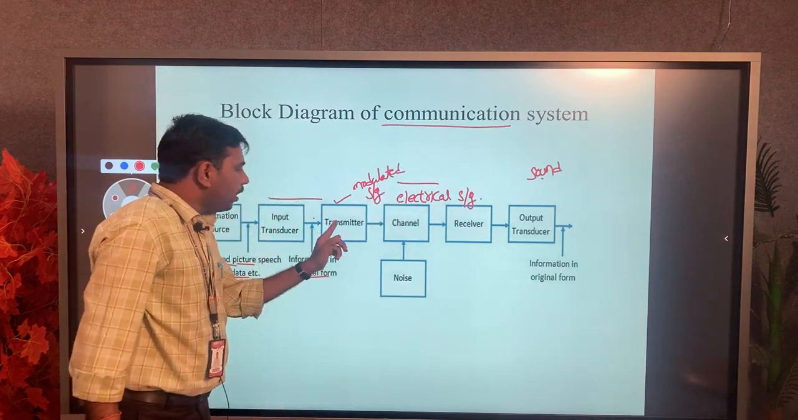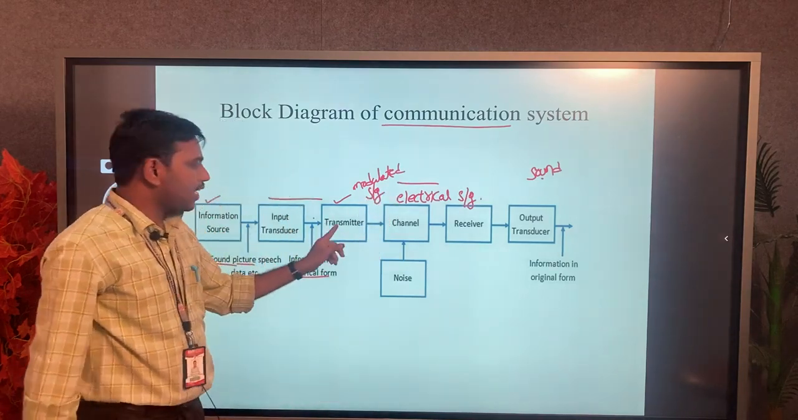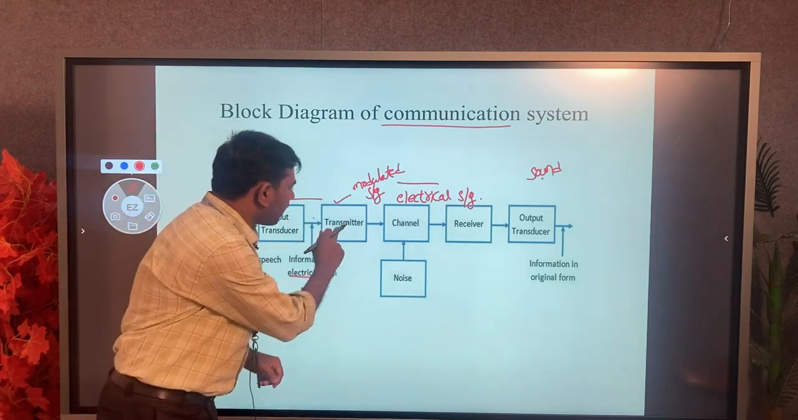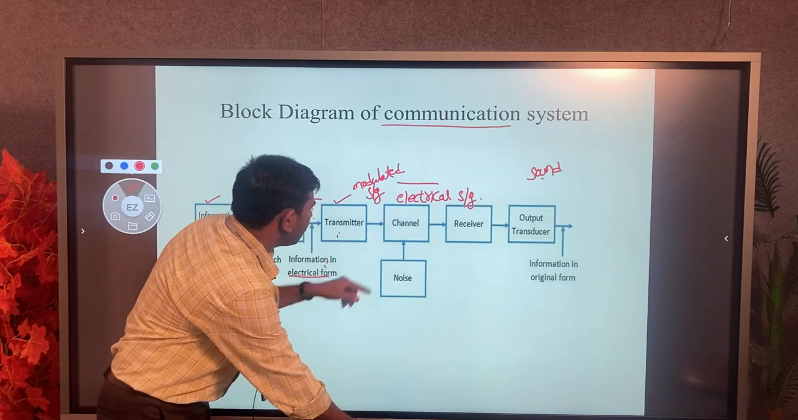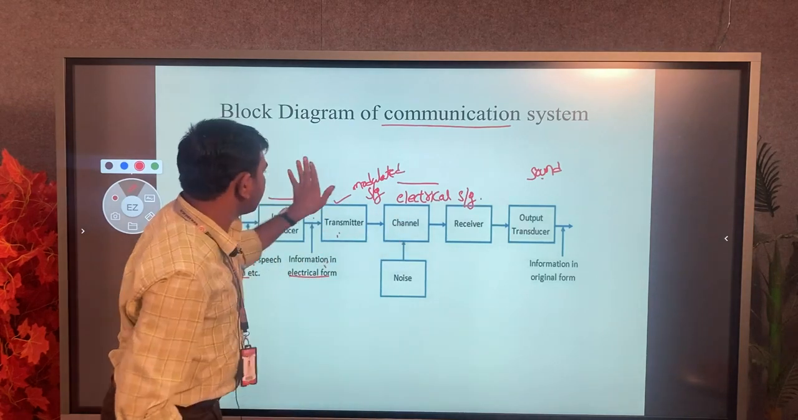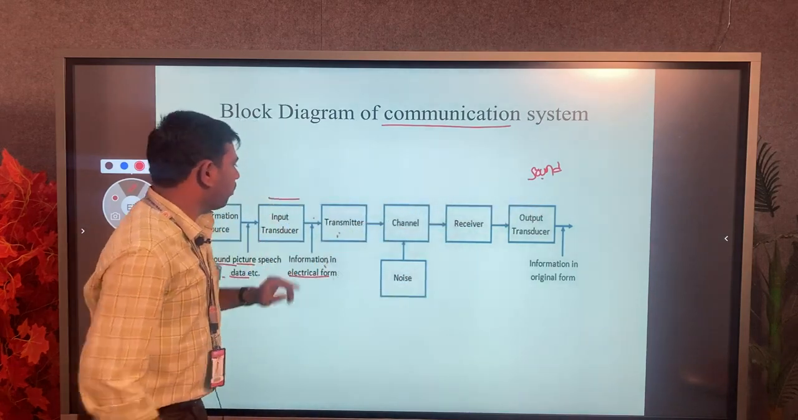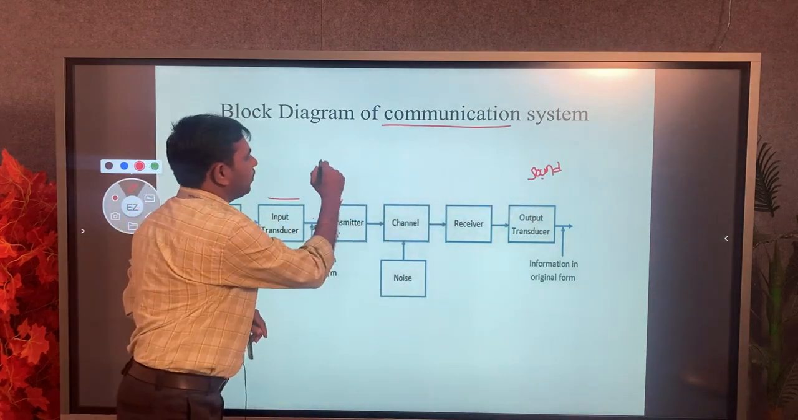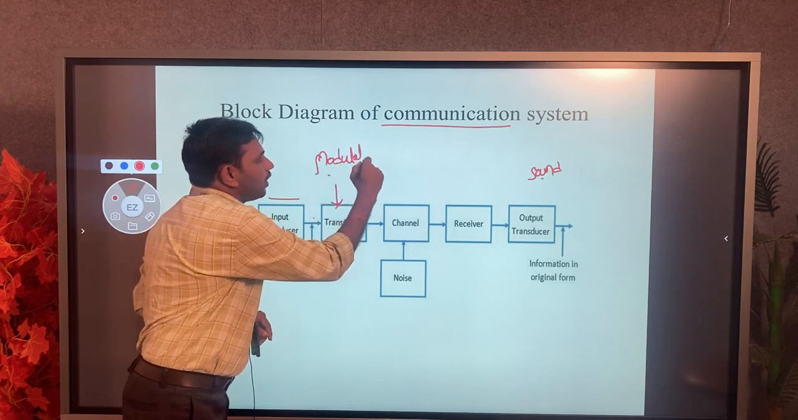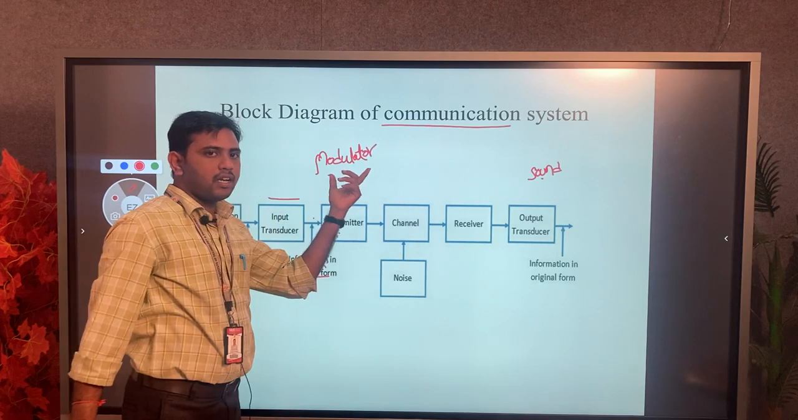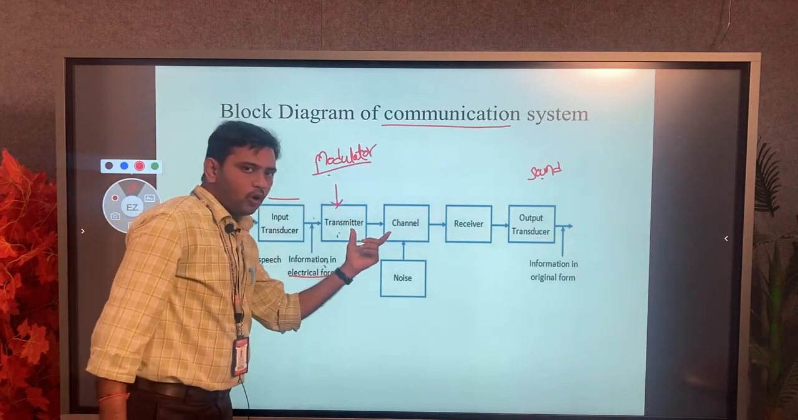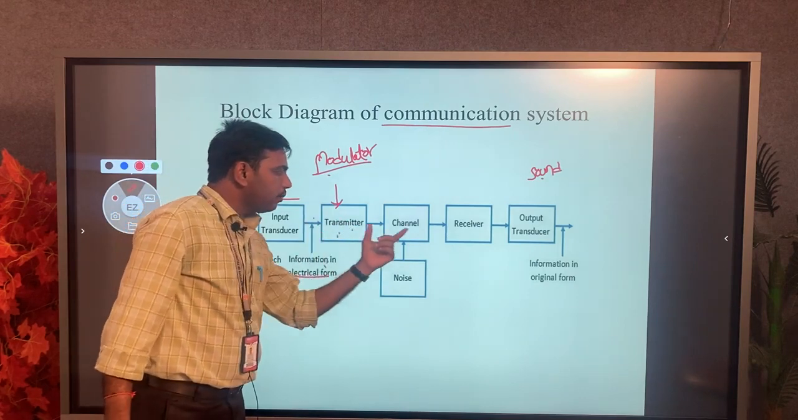Modulated signal. The function of the transmitter is to transmit the electrical signal to the channel. An important function of the transmitter is called the modulator. The modulated signal comes to the output of the transmitter and it will be given to the input of the channel.